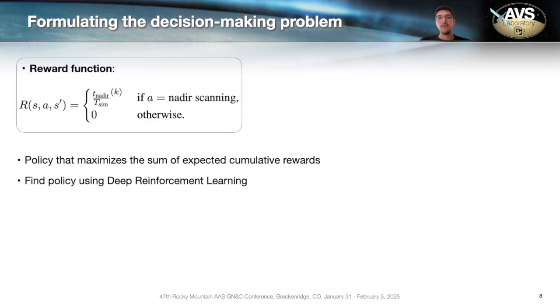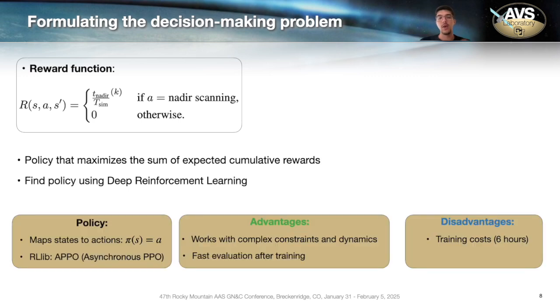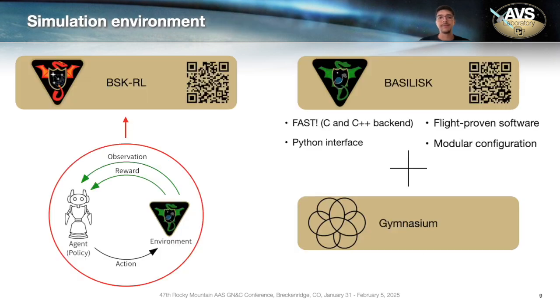Given this formulation, we can find a policy that maximizes the sum of the expected cumulative rewards, and we can find this policy using deep reinforcement learning. A policy will map states to actions, allowing closed-loop decision-making, and we are using the APPO algorithm, which is the asynchronous proximal policy optimization algorithm. The advantages are that we can include complex dynamics and constraints, and it's fast to evaluate after training. Among the disadvantages, we have the training cost that can take some hours.